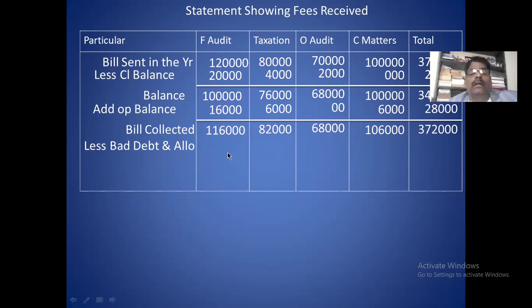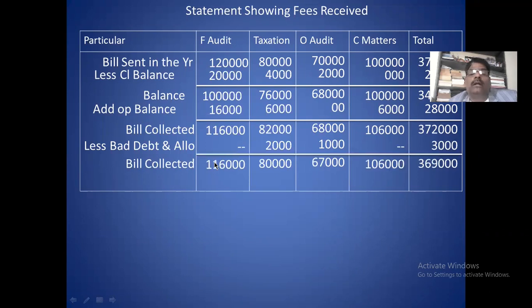Bad debt and allowance in the respective column. 2000 is related to taxation bad debt. Allowance is related to other operational audit. So you deduct from the respective column, then calculate the net collection. Net collection is this much.